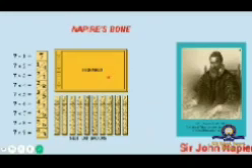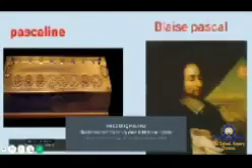Some numbers are already printed on each rod, and the rods are used to perform multiplication and division. Napier bone is mainly used for multiplication and division. With the help of Napier bones, we are able to find the square root of numbers.